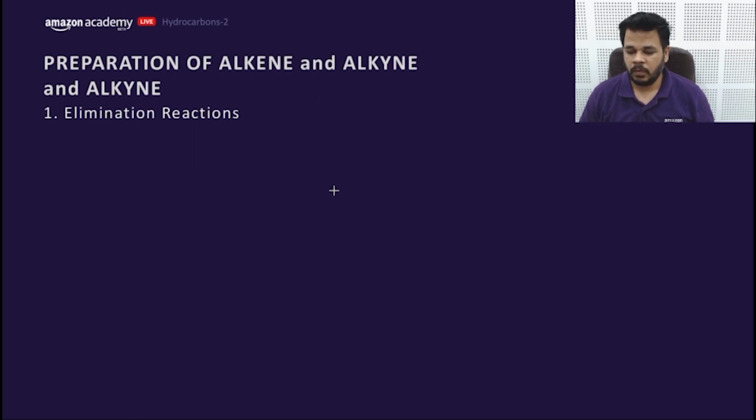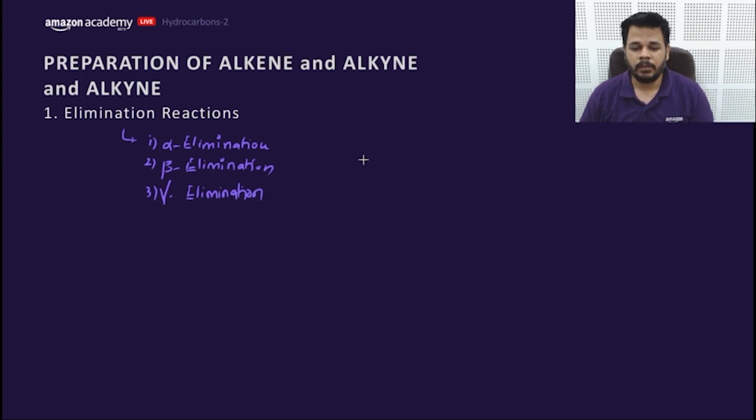Before starting this, let me ask you a question. There are mainly three types of elimination. One is alpha elimination, the second one is beta elimination, and the third one is gamma elimination. Let's learn it with an example.